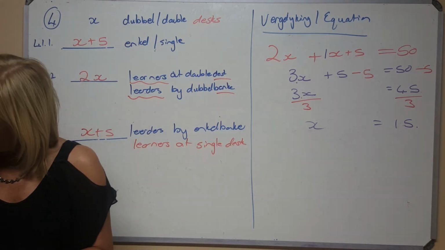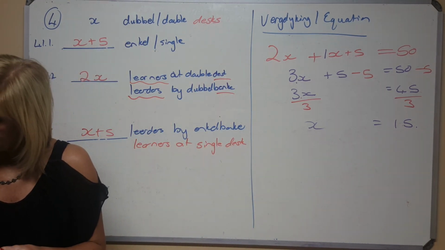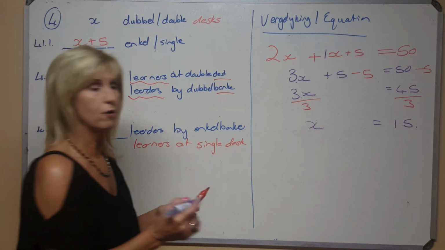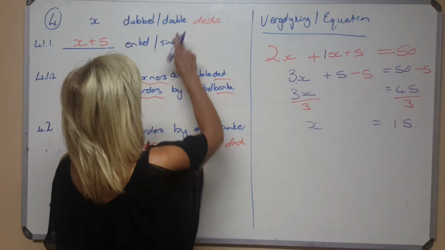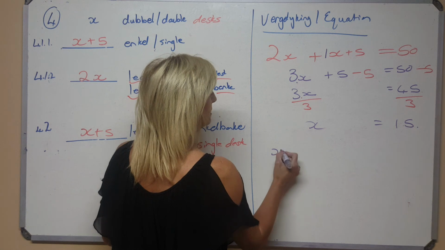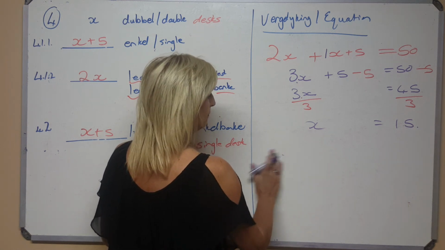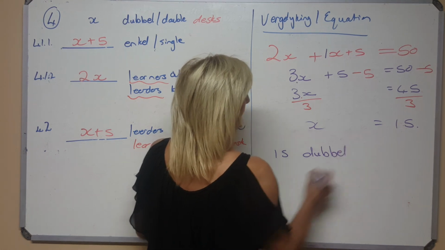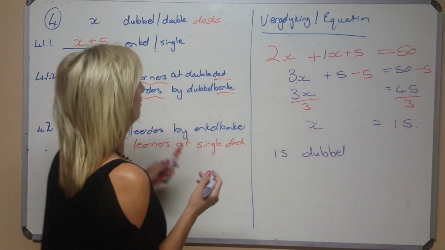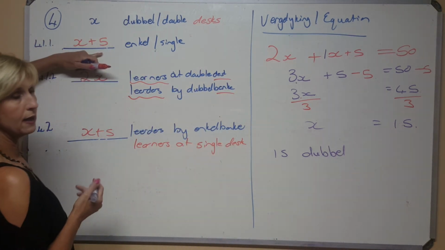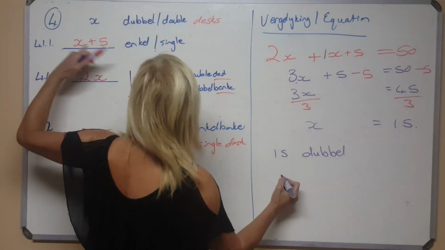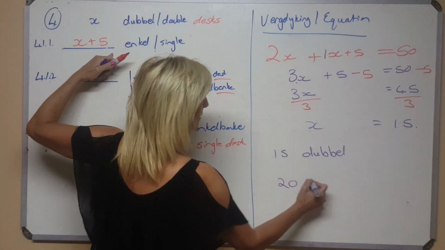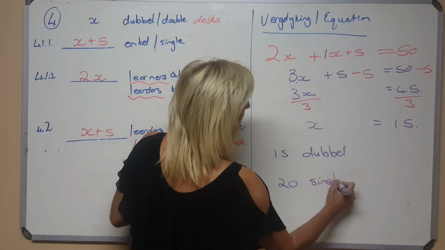They said to me, find out how many of each of these sorts are there. So x was the doubles. So daar is x aantal, naamlik 15, dubbelbanke. And then in other words, how many of the single ones were there? Dan was daar 15 plus 5, 20 singles, enkels.